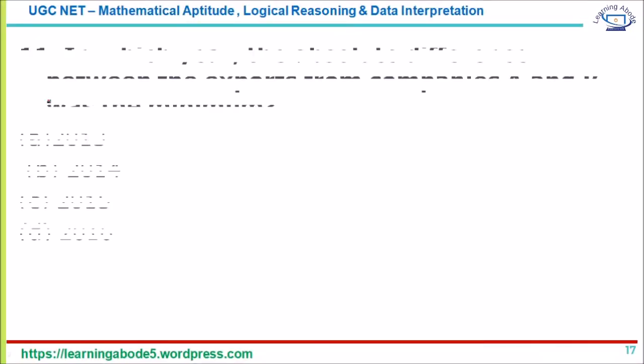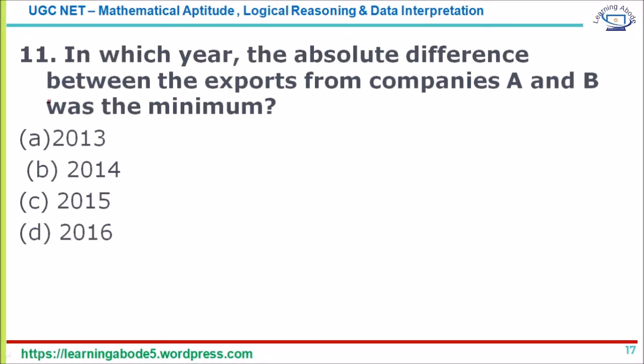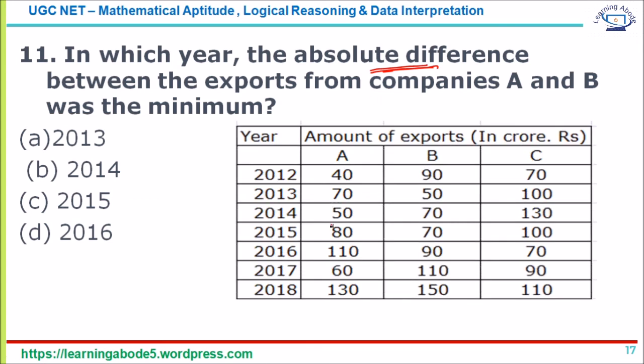The next one: in which year was the absolute difference between the exports of company A and B minimum? When we say absolute difference, we ignore the sign, whether it is positive or negative. We just have to find the difference. The question is about only company A and B, so here the difference is 50, between 40 and 90. Here it is 20, here 20, here 10, so that could be the answer. Here it is 20, here 50, and here 20. So the answer is 2015. The absolute difference is only 10, the least difference. So minimum is the keyword here. The answer is 2015.